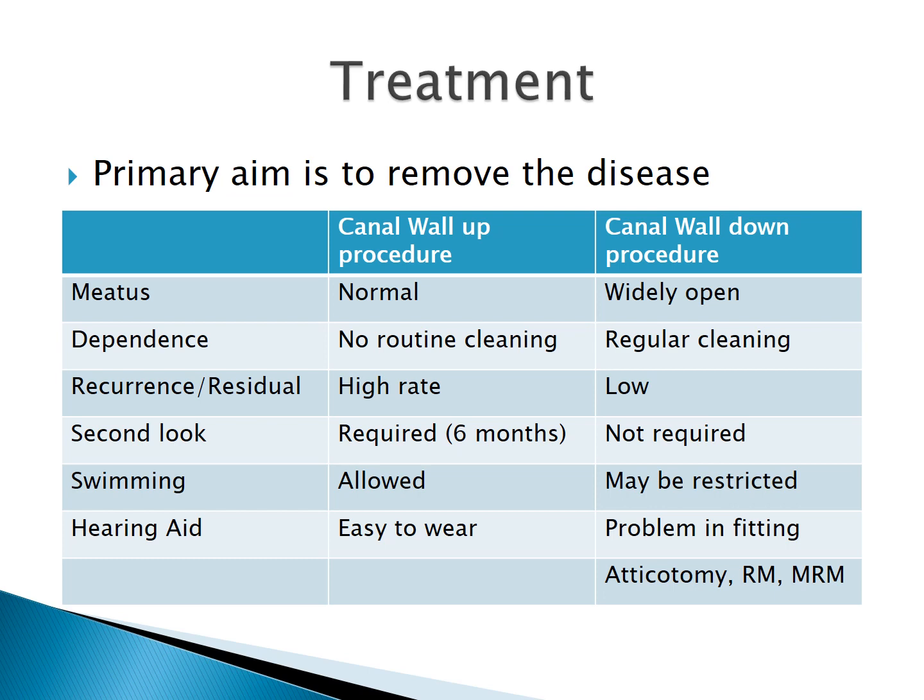The canal wall up procedure does not require routine cleaning because the cavity size is less. In canal wall down procedure, it requires routine cleaning because there is formation of wax caps, or there can sometimes be repeated infection, so it requires regular cleaning. The chances of recurrence or residual disease are actually more with canal wall up procedures because here we have kept the canal wall intact, so there are chances that some disease might be left inside. However, when we remove the canal wall, then the chances of recurrence or residual disease are very less. Then generally a second look surgery is required after 6 months when we are doing the canal wall up procedure.